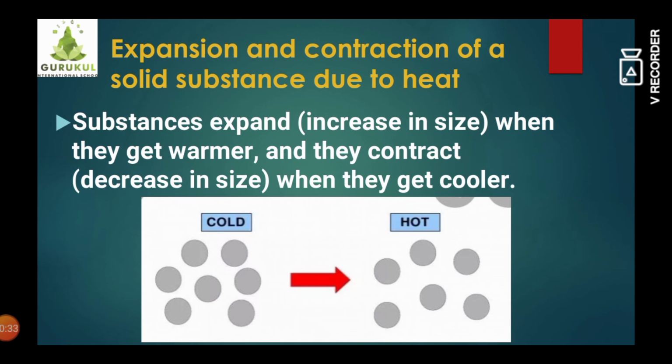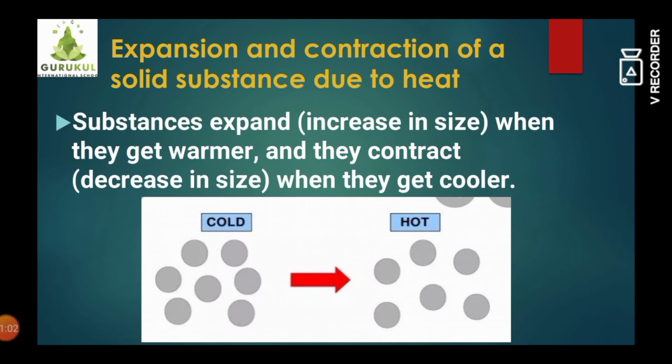Why does it happen, students? When any substance gets heat, the molecules in that substance start moving faster and their size increases, which means they are expanding. In contrast, when the substances become cooler, the molecules move slowly and hence they contract, which means their size decreases.